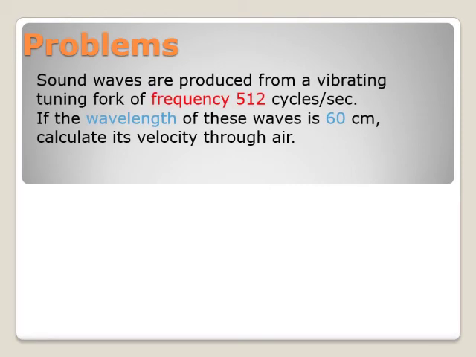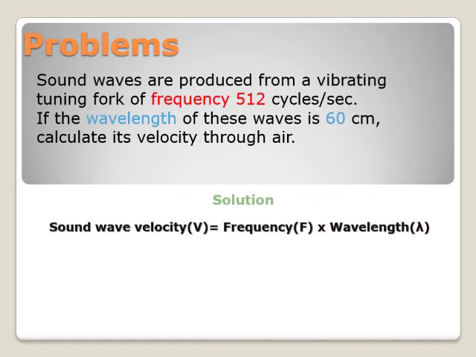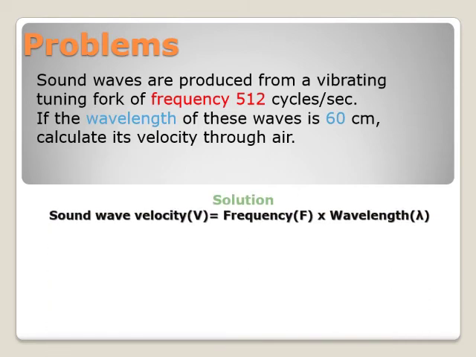Some problems. Sound waves are produced from a vibrating tuning fork of frequency 512 cycles per second. If the wavelength of these waves is 60 centimeters, calculate its velocity through air. Firstly, you need to focus on the values of frequency and wavelength in order to solve this problem. And then you should write down the law of wave propagation, which is sound wave velocity v equals frequency f times wavelength lambda.